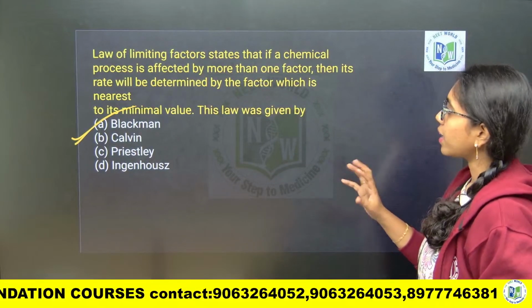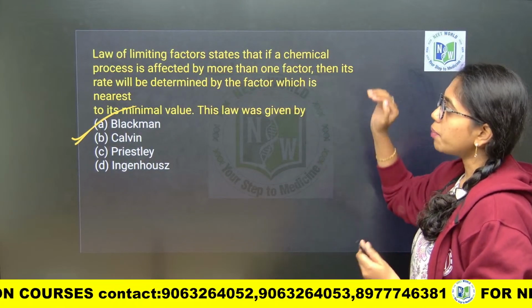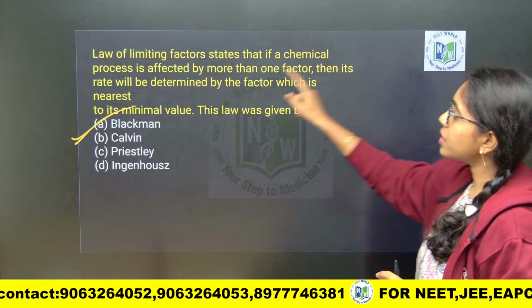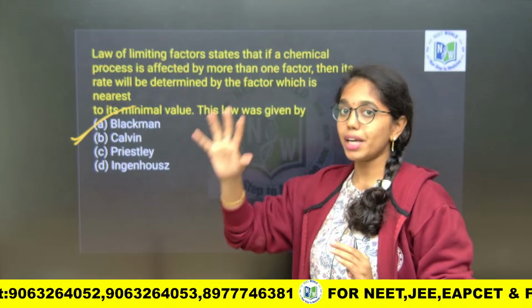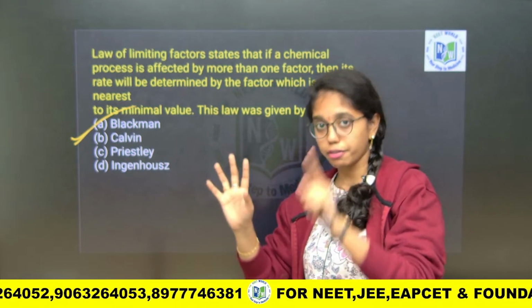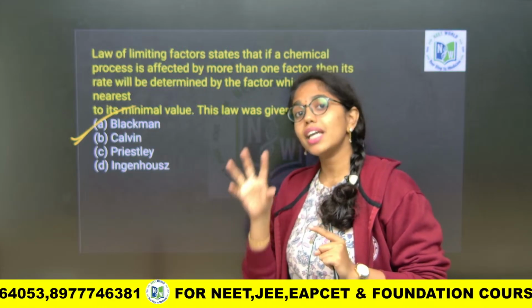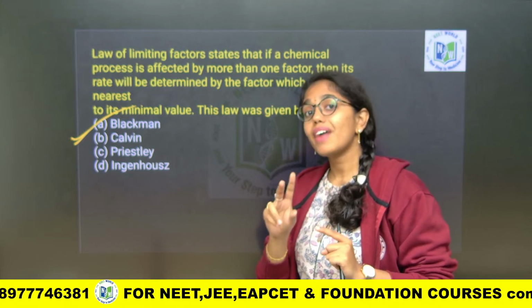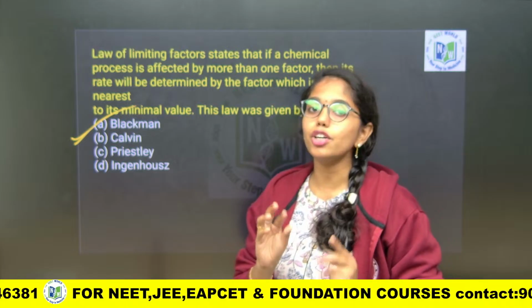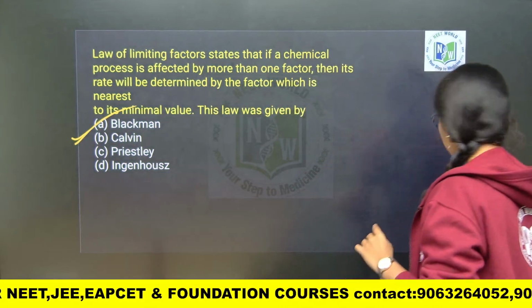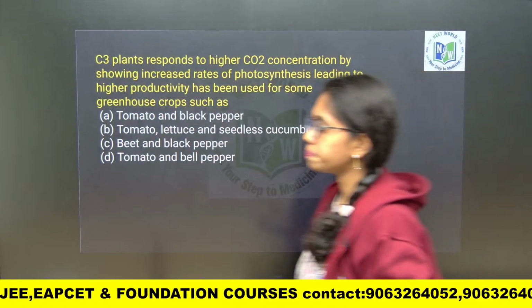Its rate, that biochemical process rate, will be determined by the factor which is closest to the minimal value. Here in photosynthesis, which factor is closest to the minimal value? Of course it is carbon dioxide concentration. Clear ma? Next.